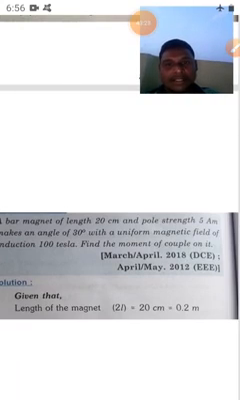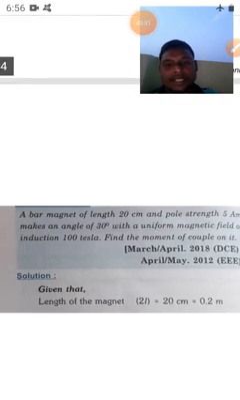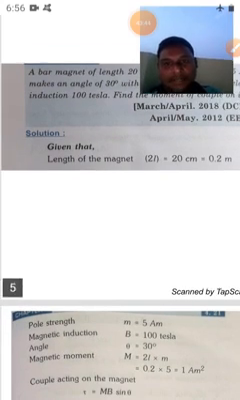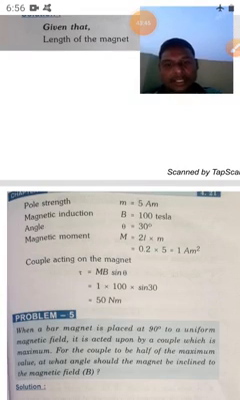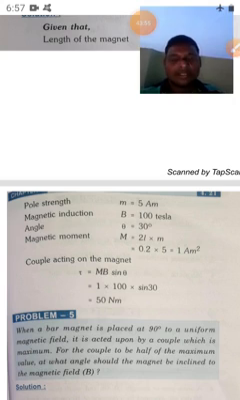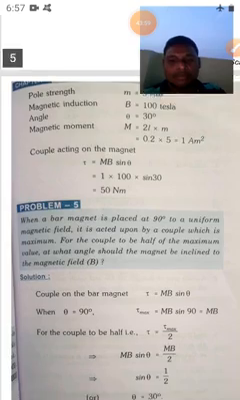In this case, they have given the length and also the pole strength, and also some angle is given. Then the magnetic induction is also given. Then you can find the moment of couple by substituting the formula C is equal to MB sin theta, by substituting all the values in that. Capital M we cannot find directly; capital M can be found by utilizing the formula small m into 2L, which is nothing but the product of pole strength and length of the bar magnet.